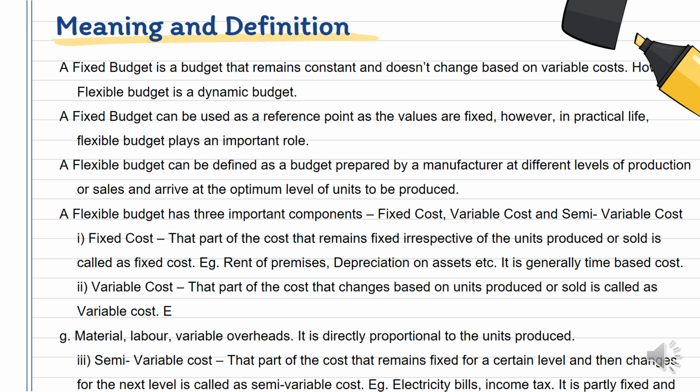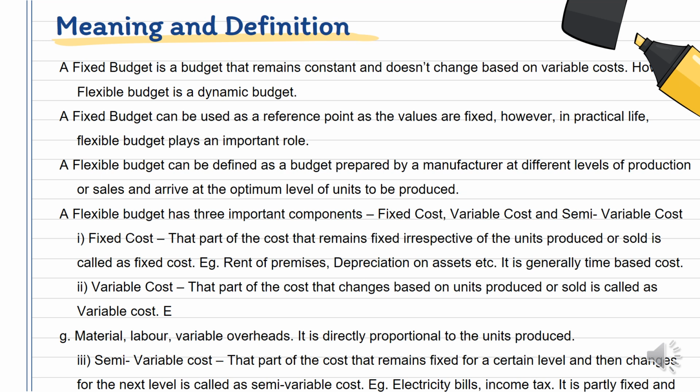One of the most important advantages of flexible budget is that it helps us to actually know the profit or loss incurred at different levels of production or sales, and based on that a manufacturer can decide what is the optimum level of units that are to be produced.